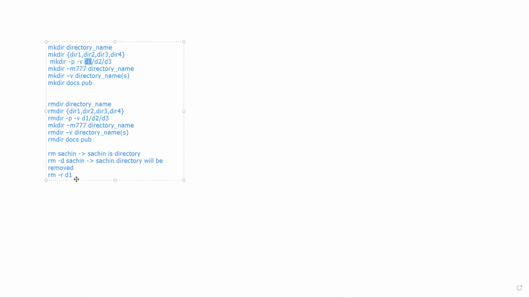Like that, if you specify rm -r D1, it will remove the entire hierarchy recursively. So what is the meaning of this command? Remove directories recursively.